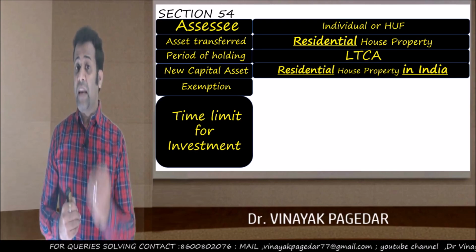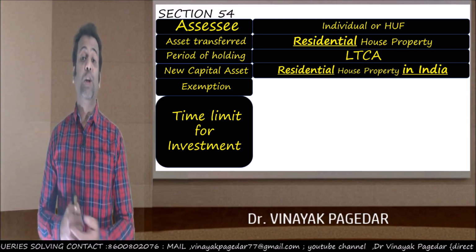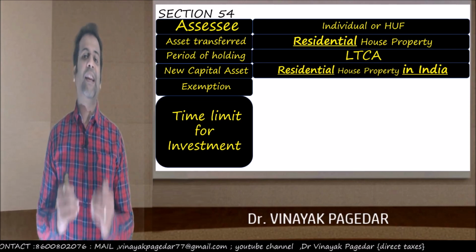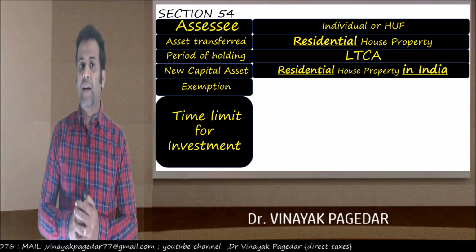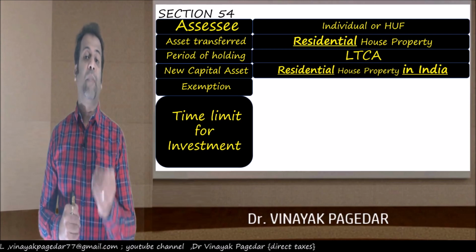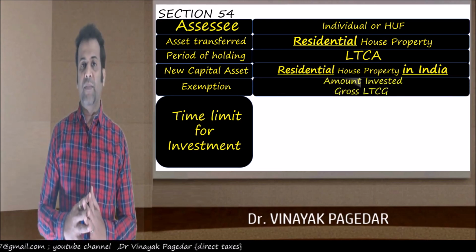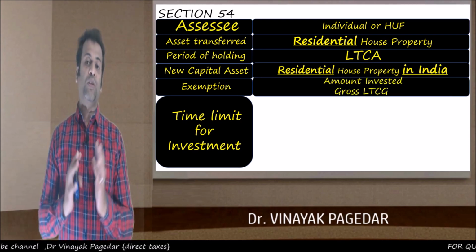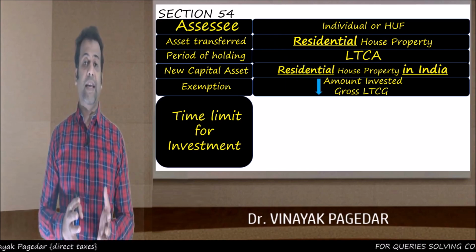But if I sell my residential house property at Mumbai and invest in a new residential house property at New York, then I cannot claim this exemption, because the condition is very clear: the investment asset must be located in India. The exemption is very simple: the amount which you have invested in the new asset, or the gross long-term capital gain, whichever is lower, is the exemption.